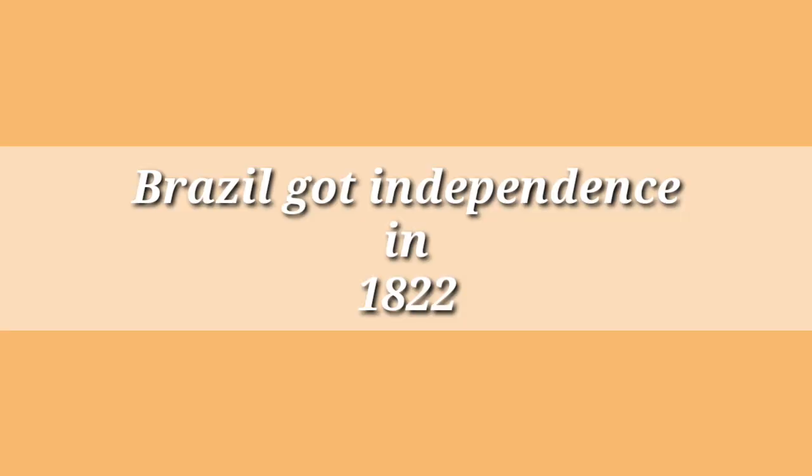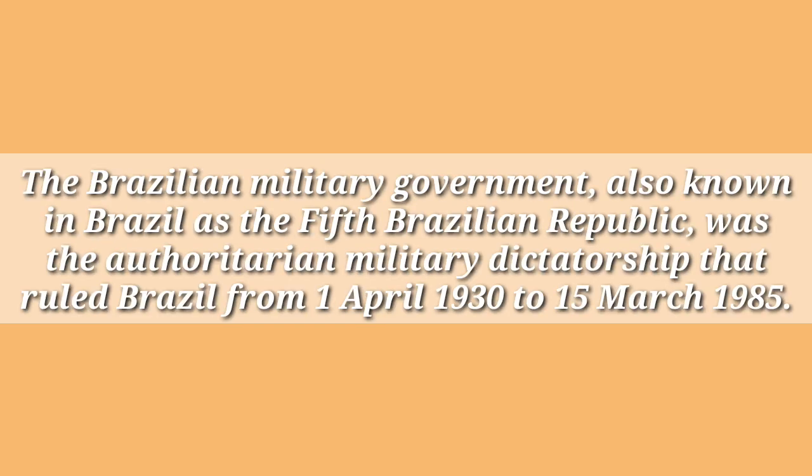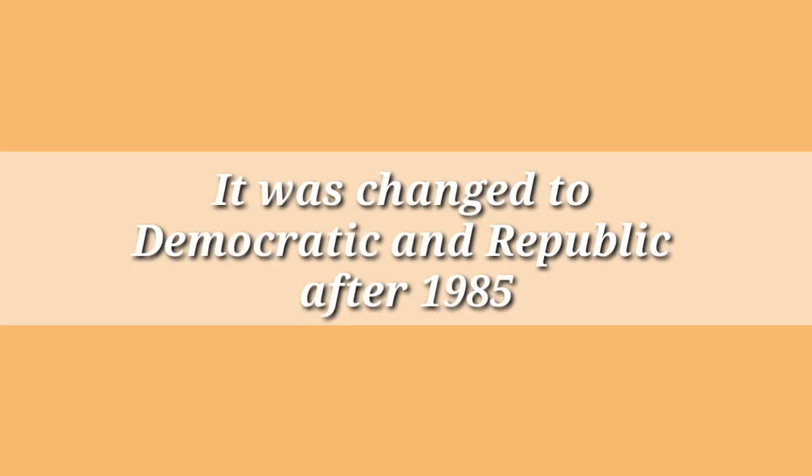Now let's look at the history and background of Brazil. Brazil was a country ruled by the Portuguese for almost 3 centuries, which is almost 300 years. And in 1822 they got their freedom. But from 1930 to 1985 they had populist military rule, and this was changed to a democratic republic after 1985, and hence they started overcoming all the economic crisis in their country.